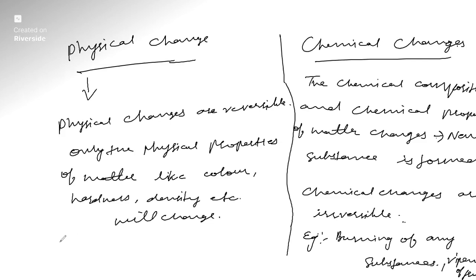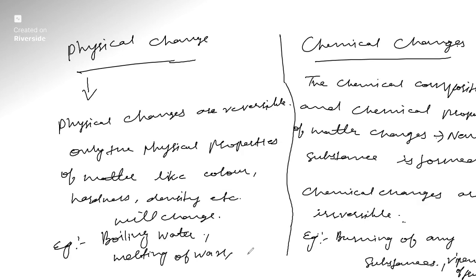And what are examples of physical changes? Like boiling of water: if you boil water, it goes into the vapor state, and if you cool it down, it comes back to the liquid state. So this is a physical change. Vaporization, melting, and freezing of water are also physical changes. It becomes solid, but if you heat it again it becomes liquid.